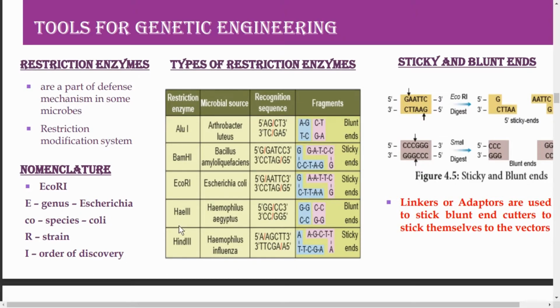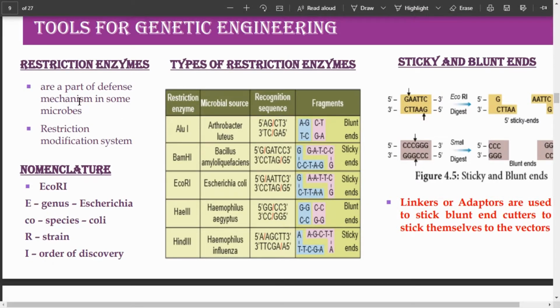They are restriction endonucleases, and restriction endonucleases are called molecular scissors. They paved the foundation for the recombinant DNA technology. These enzymes exist in many bacteria, and for the bacteria, they become a part of defense mechanism.